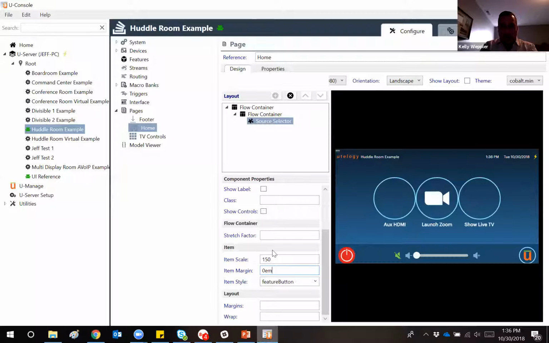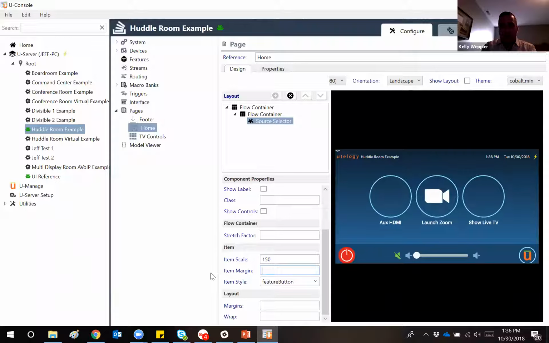So great amount of flexibility. There will be no value specified by default. There's going to be a default margin associated with each component, but you can modify as need be now. So item scale and item margin, two very important concepts.